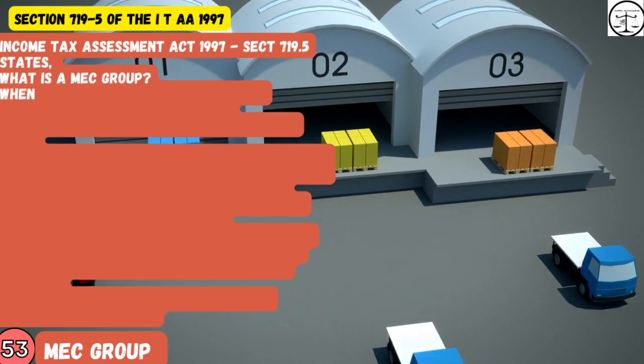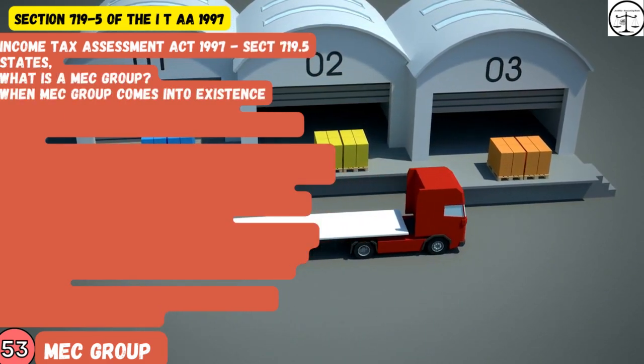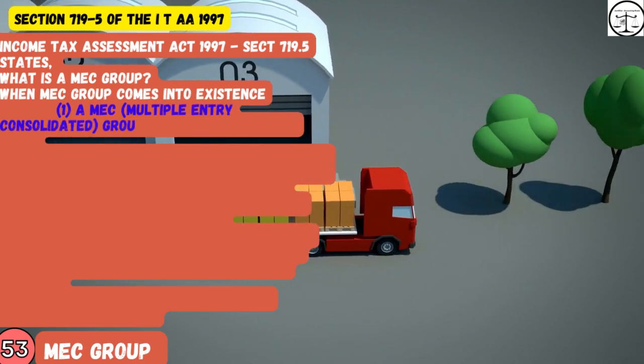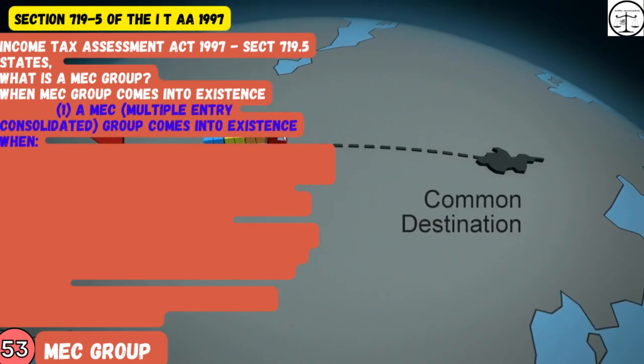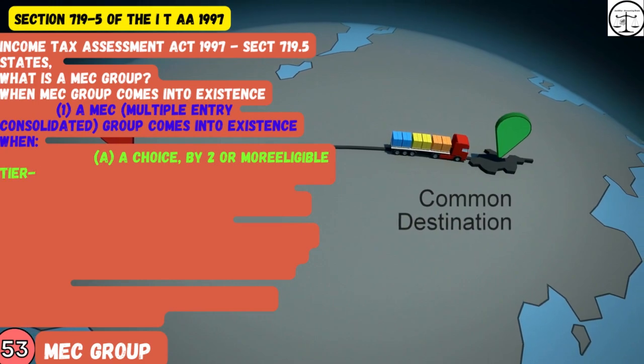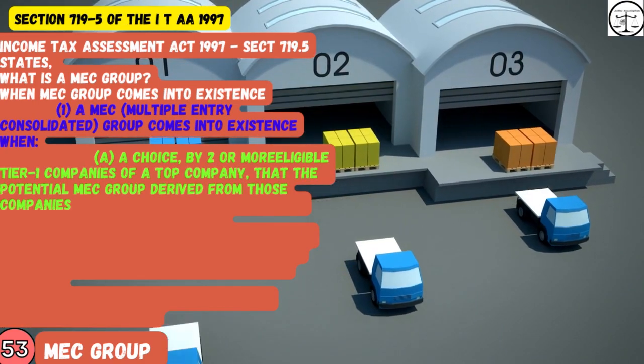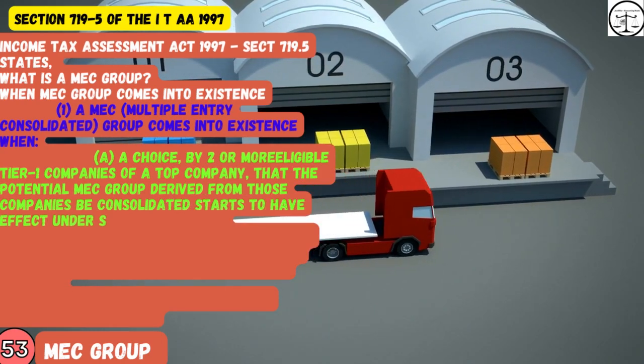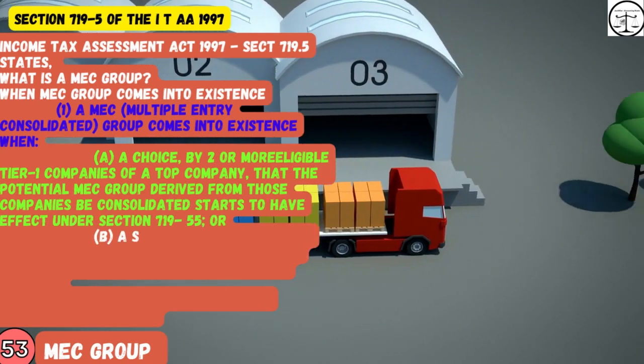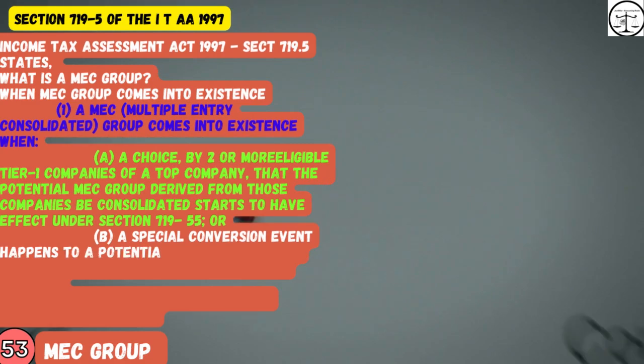MEC group has the meaning given by section 719-5 of the ITAA 1997. Income Tax Assessment Act 1997, section 719-5 states, what is a MEC group? When a MEC group comes into existence.